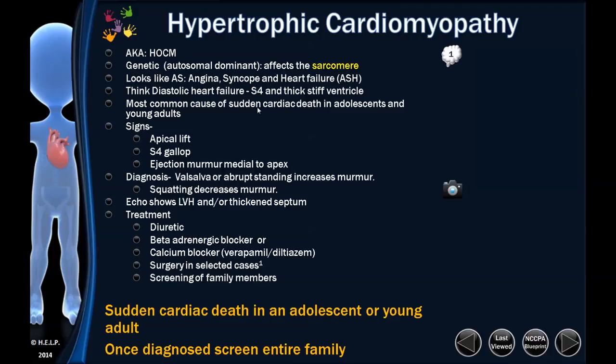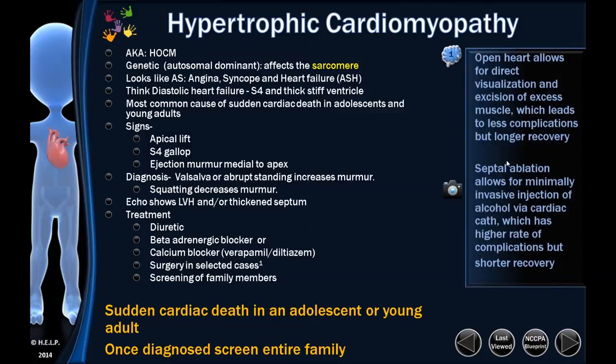And the treatment for hypertrophic cardiomyopathy, sometimes we use diuretics. The mainstay of treatment is going to be the beta blockers or the calcium channel blockers. The calcium channel blocker being number one because it's going to be blocking the extra calcium in this thick ventricle, allowing it to relax. We do surgery in selective cases. They can either do open heart or septal ablation. Open heart is more invasive but has better outcomes, less complications. Septal ablation is for patients who are at a higher risk of complications due to comorbidities. They can't be intubated, whatever the case may be, but it has a higher complication rate.